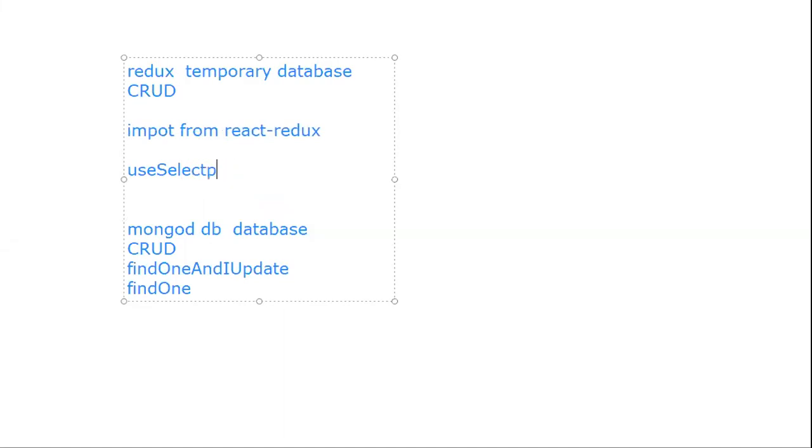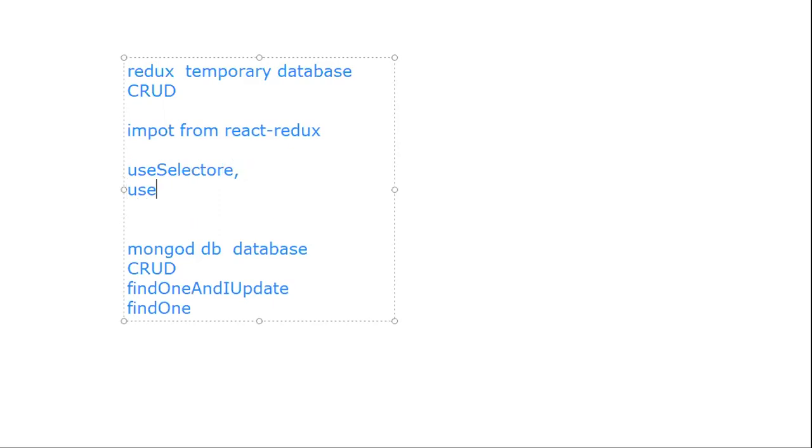They are useSelector and useDispatch. In MongoDB we have find one, update, find all, delete. There are so many queries in MongoDB, while in React Redux we have only two. With the help of these two only, we can perform all this CRUD operation.